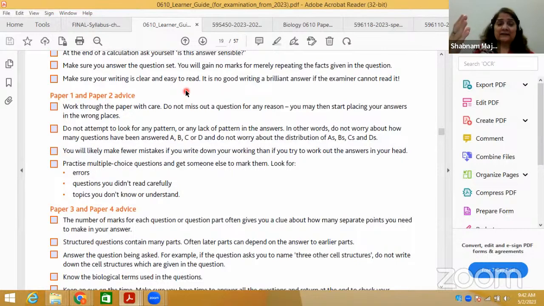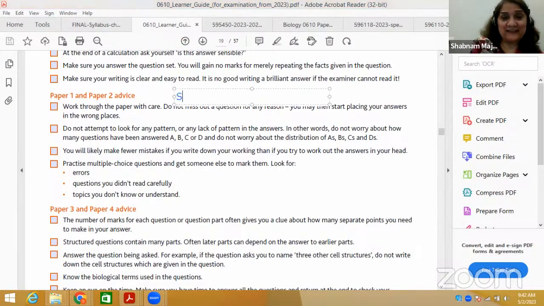In Mendelian inheritance, sometimes they give you their own key with the alphabets for the dominant and recessive allele. If they don't give you alphabets, you have to choose your own. So what is easy to choose? Capital S and small s, capital D and small d, capital A and small a, capital Y and small y.